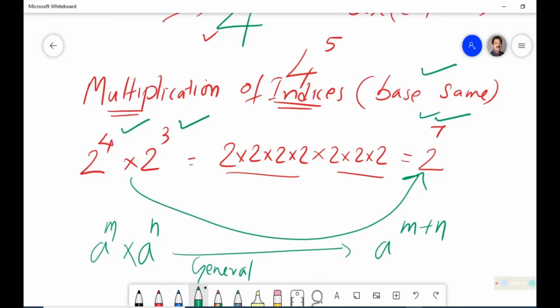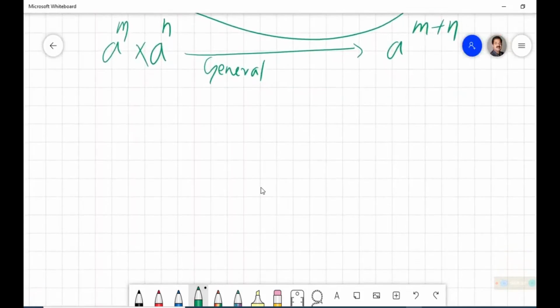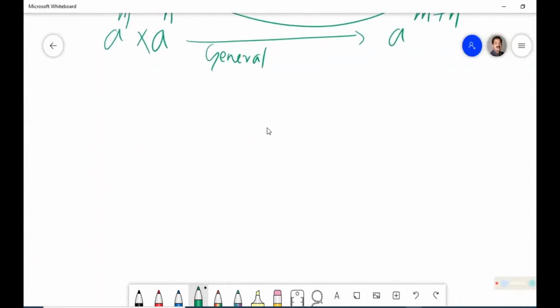So we learned something about it. There are certain situations like this again and again, and we call them the laws of indices. This is the first law. Let us think about another situation, about division.